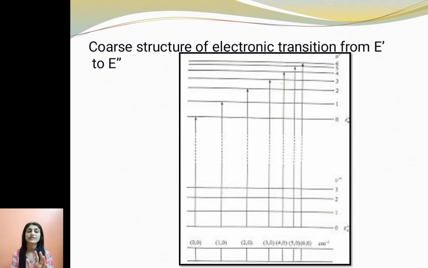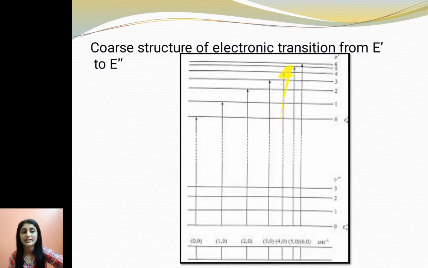In the case of electronic transition, between which levels does it take place? See, whenever you study spectroscopy, you have to understand the very first point: between which two energy levels the transition is taking place. An electronic transition takes place between a vibrational state of one electronic state and a vibrational energy state of another electronic state.